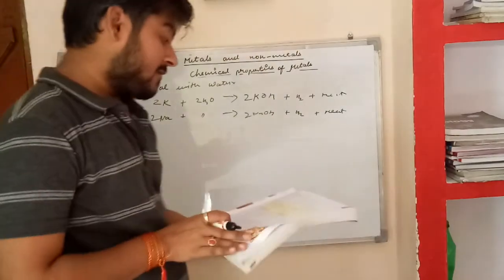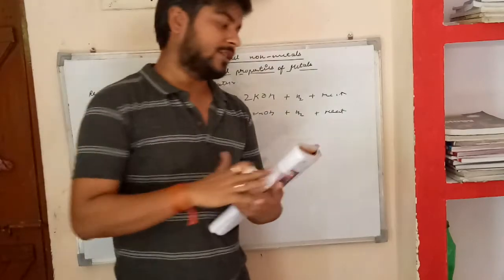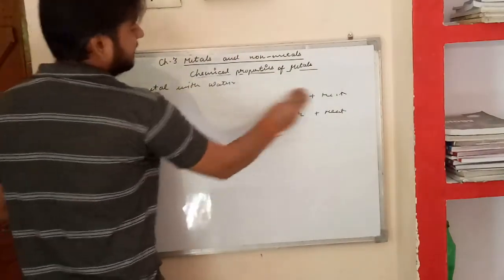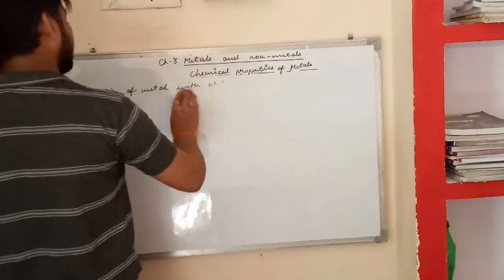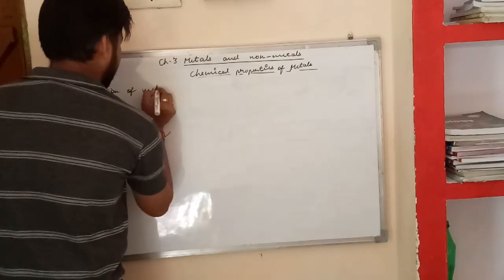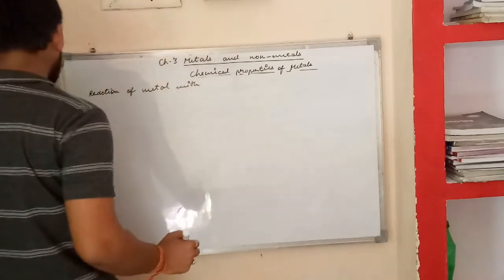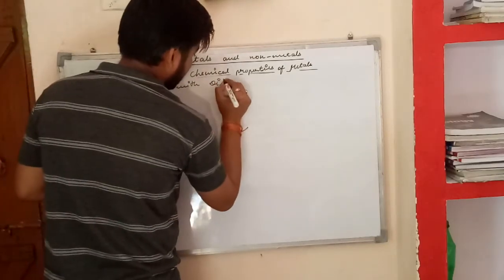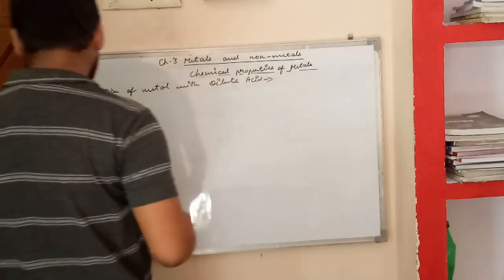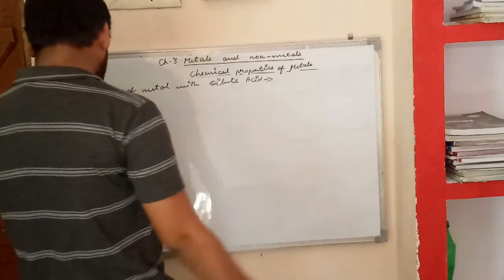Now we will see the reaction of metal with dilute acids. Metal reacts with dilute acid to form metal salt plus hydrogen.